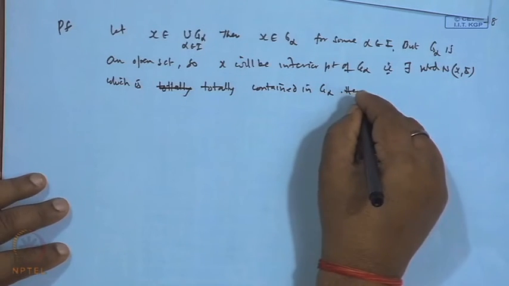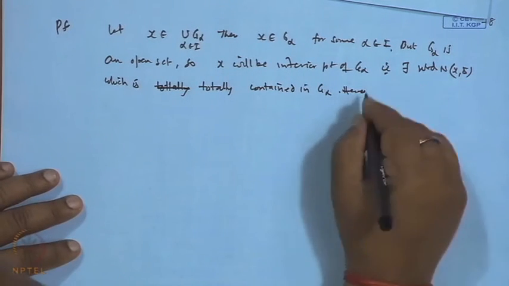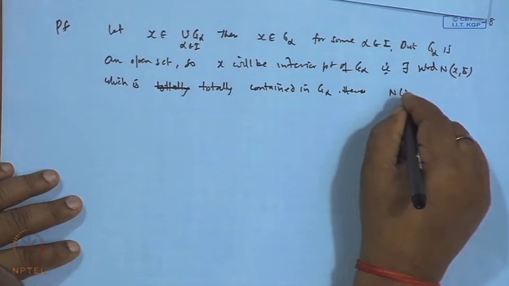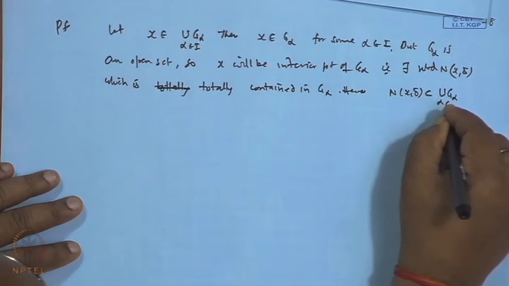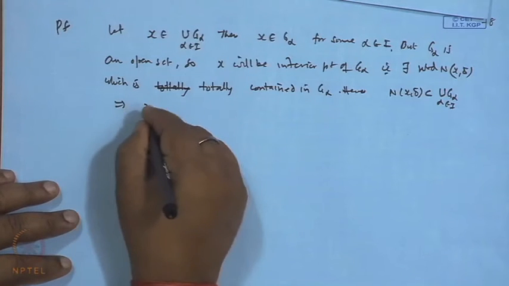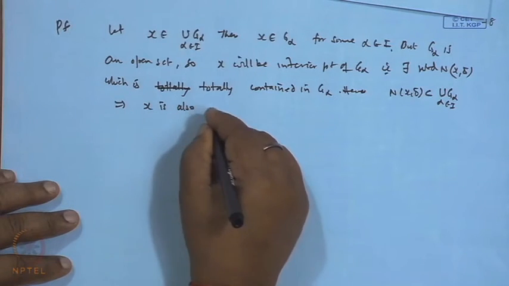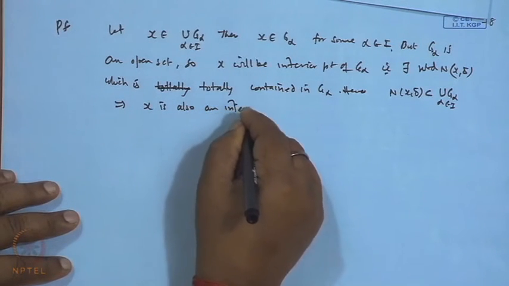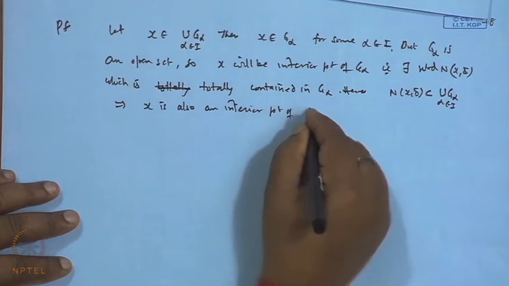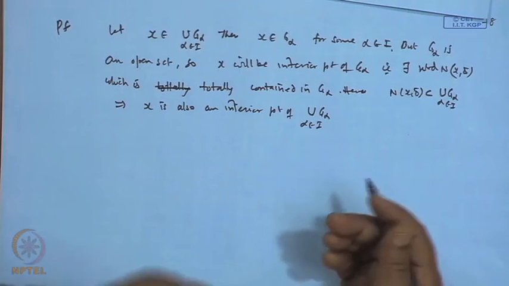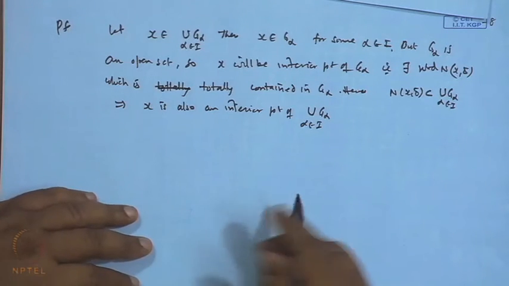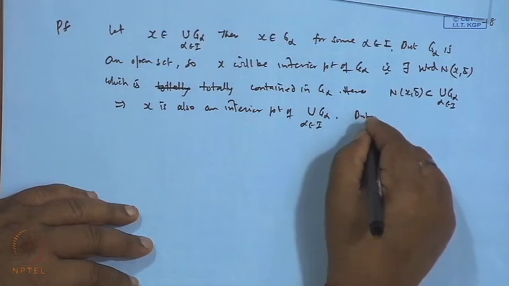Hence this neighborhood N(x, delta) is also contained in the union of G alpha. So this implies x is also an interior point of the union of G alpha, alpha belongs to I, but x is an arbitrary point.